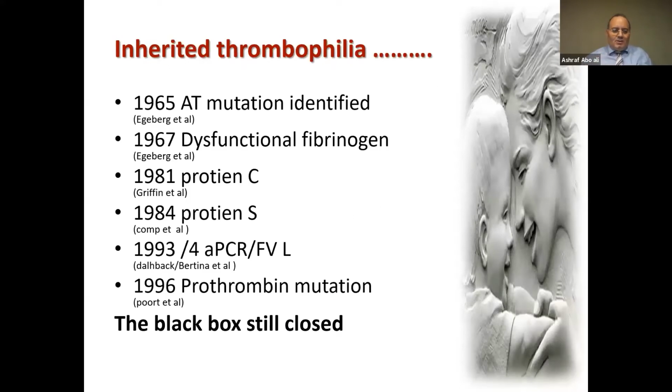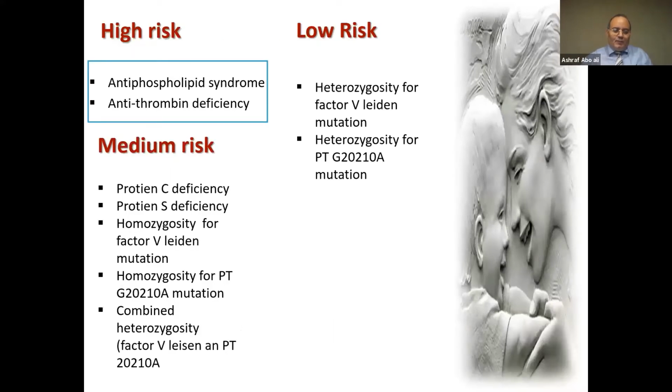Actually, it is a long history of discovering the types of thrombophilia, and as we see, a lot of thrombophilia agents were discovered recently, in the 90s. So I think the black box is still closed, and we may discover a lot more in the next years. I usually tell my patients that not all secrets are still known in recurrent pregnancy loss.